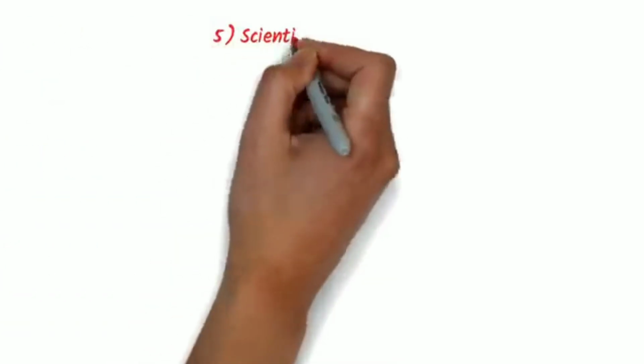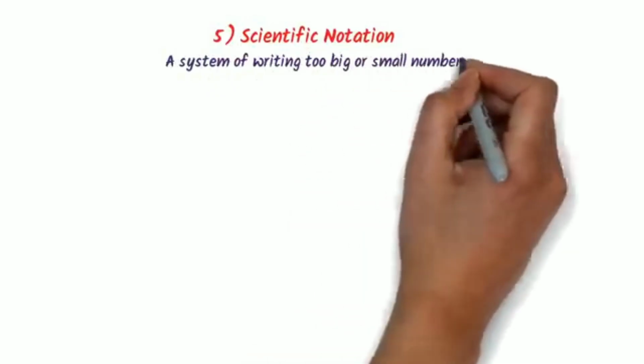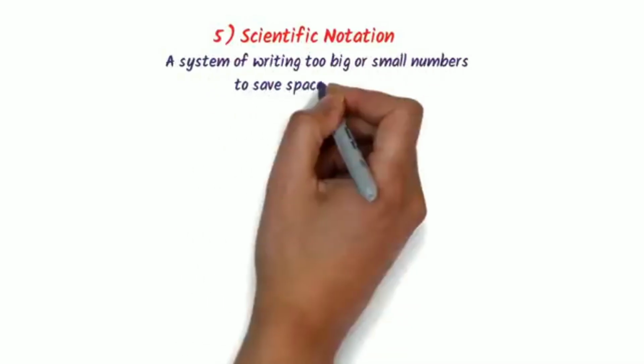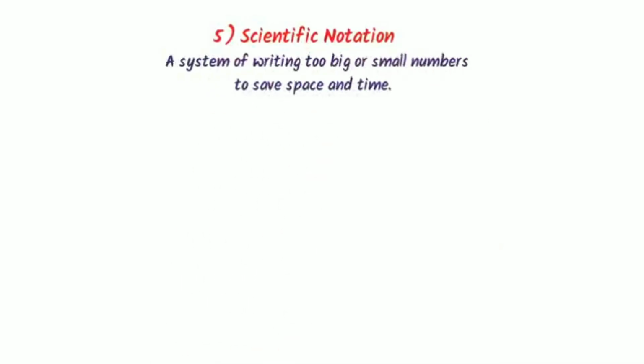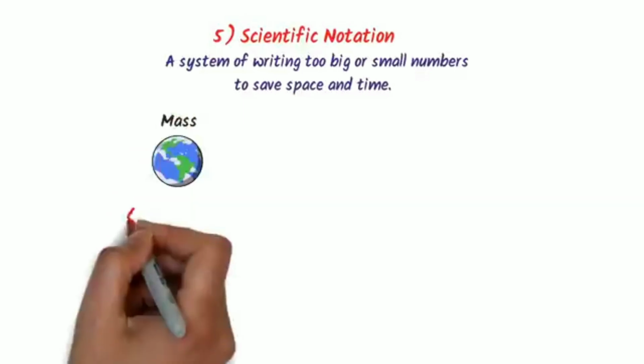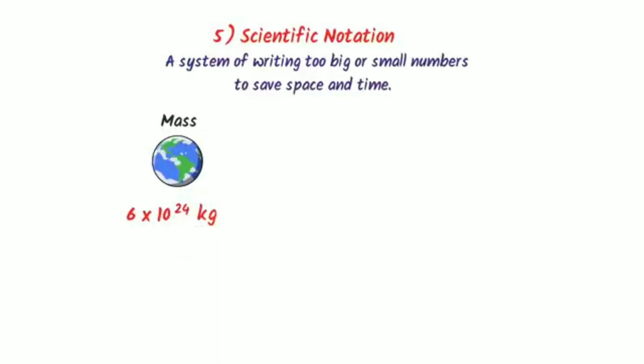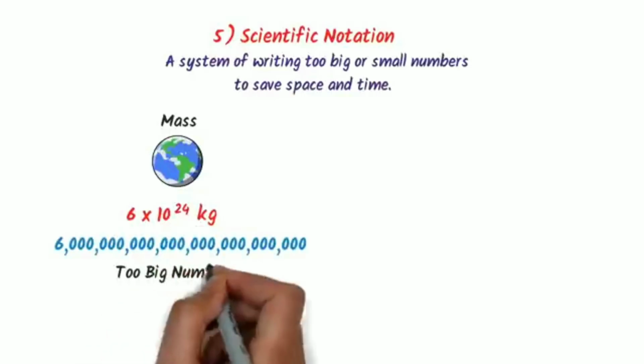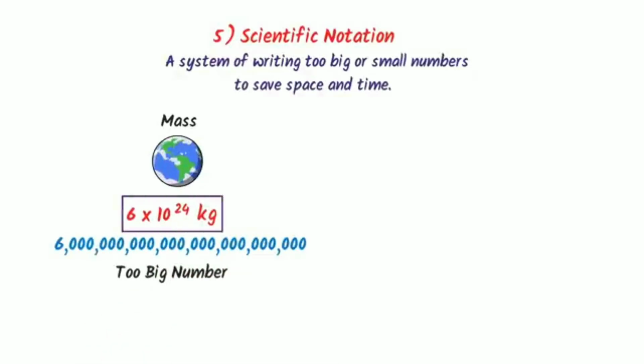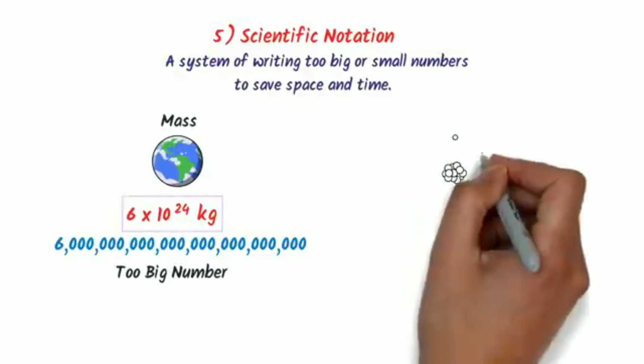The fifth topic is scientific notations. Well, a system of writing too big or too small numbers to save space and time is called scientific notation. For example, roundabout, the mass of the earth is 6 into 10 to the power 24 kg. We can see that it is a very big number. So using scientific notation, we can easily save space and time to write it.